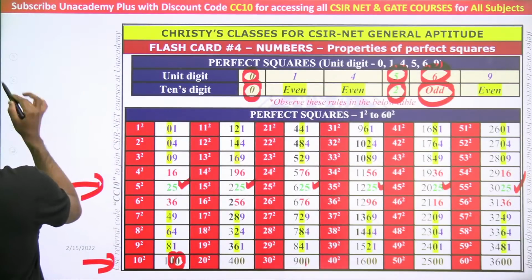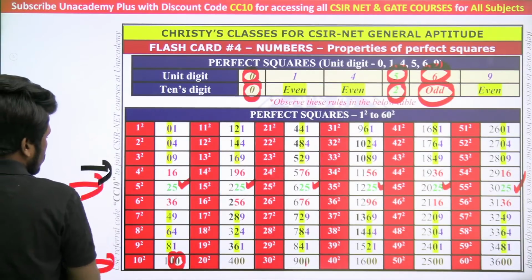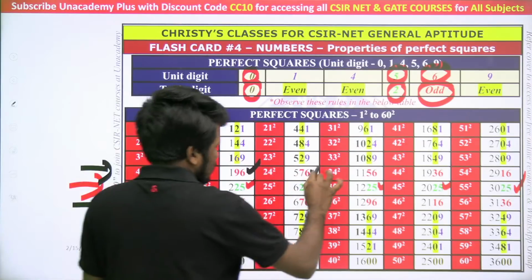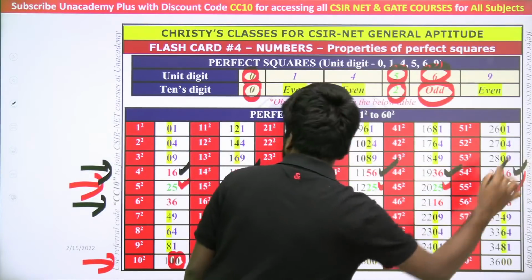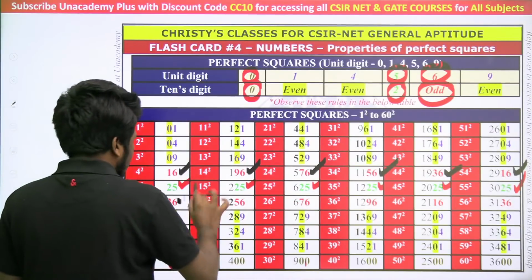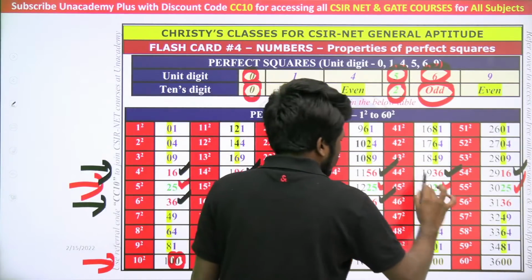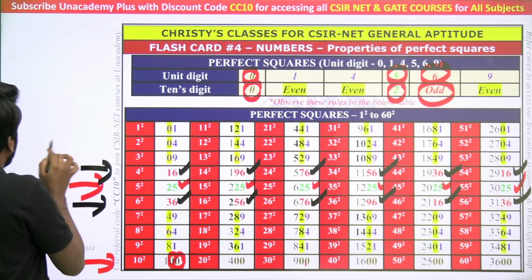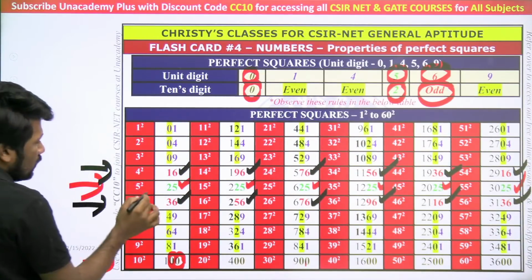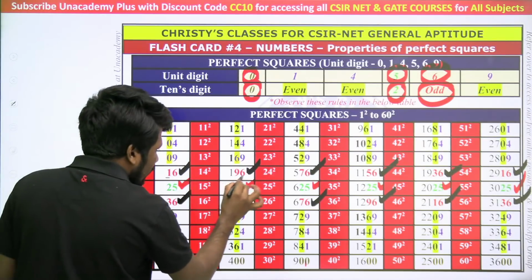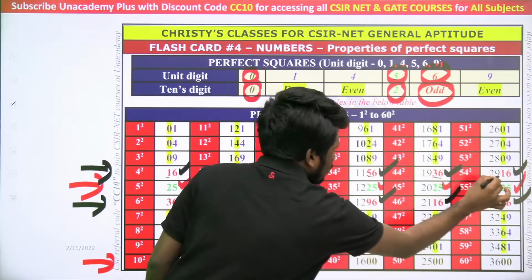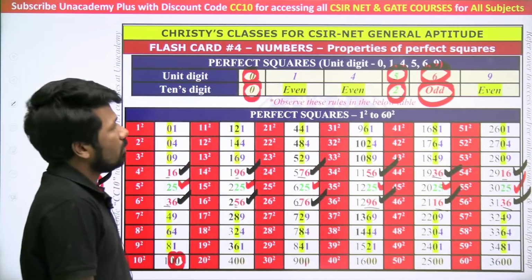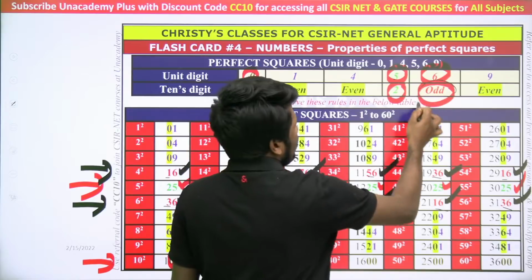Don't memorize that also. Look at these two rows, this row and this row. Why these two rows? Because all these numbers have last digit 6. These all are perfect squares, right? These are the first 60 perfect squares I have listed. So all these end in 6, and observe the tens place: 1, 9, 7, 5, 3, 1, 3, 5, 7, 9, 1, 3. What is the property? They all are odd numbers. It cannot be an even number.